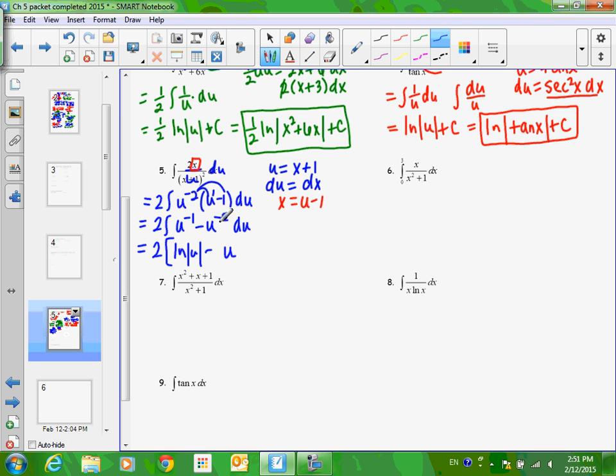All right, so what's the power here on this one? This is a normal one. -1, and are y'all comfortable if I just make that a +1 since it's 2 negatives? Okay, close those parentheses, write your plus c, and now we're going to rewrite it, instead of u, with x plus 1, and that's it. You don't have to distribute the 2. Of course you could, but you do not have to.